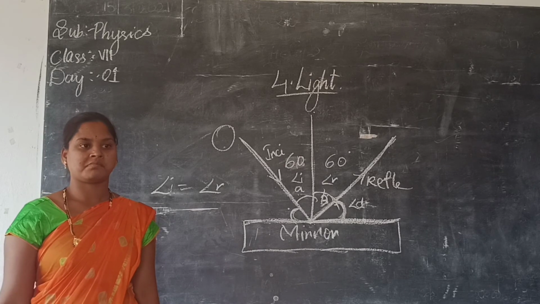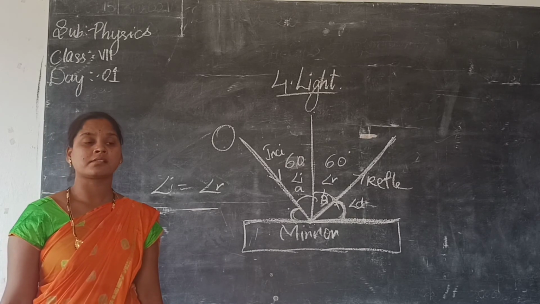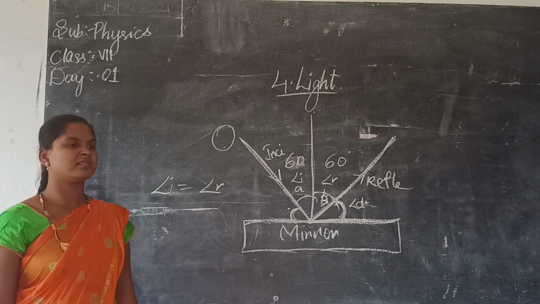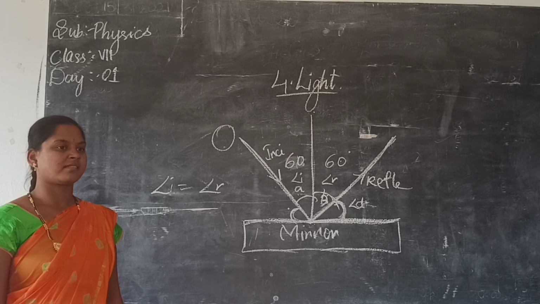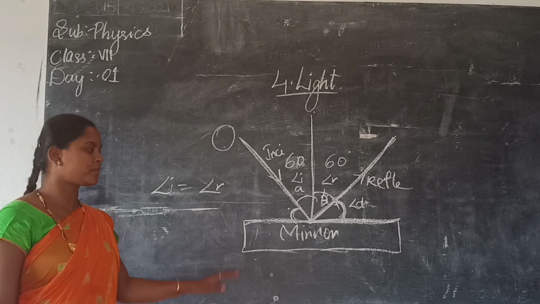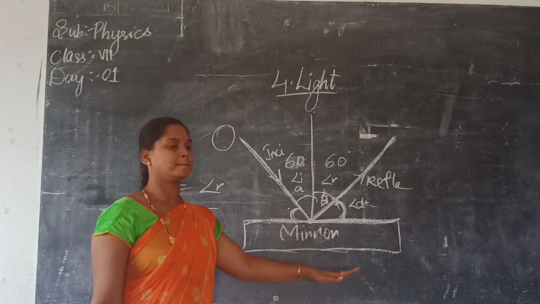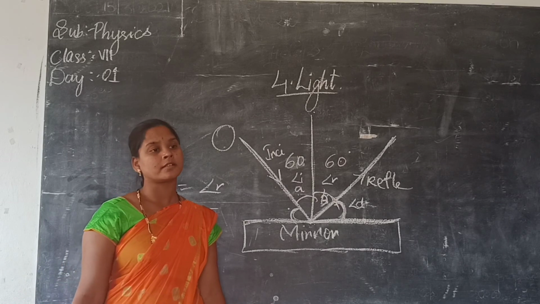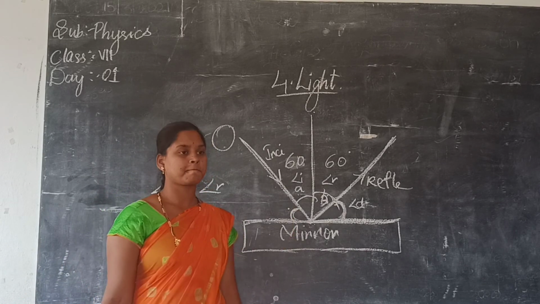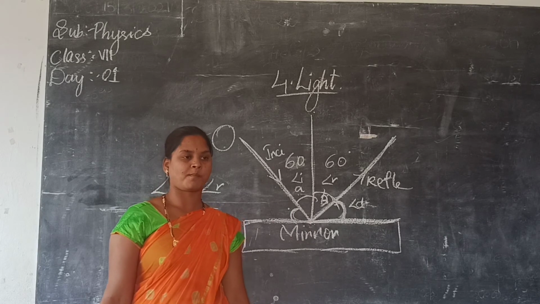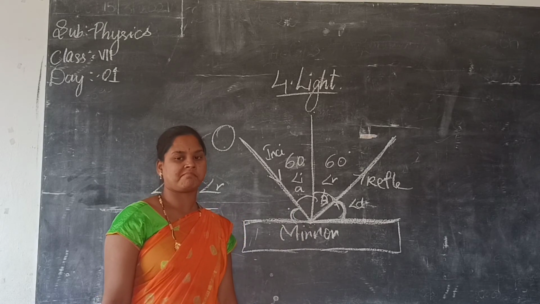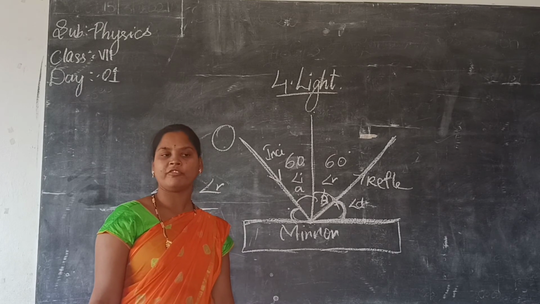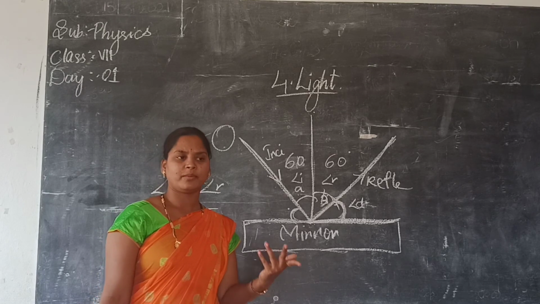Then what will be this angle of divergence? 180 minus 60? 180 minus 120, ma'am. Both are 60, that means 120 degrees. 180 minus 120, how much? 60, 30, what happened, ma'am?